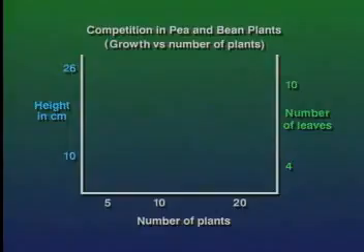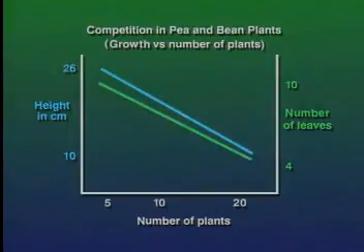Yeah, it was the same for number of leaves. The plant in the control group had the highest number of leaves, but as the population per pot increased, the number of leaves per plant decreased. Oh, so what conclusions can you make from this data now? Well, competition limits the growth of a population. In intraspecific competition, the greater the number of plants competing for common resources in a given space, the more their growth will be affected.